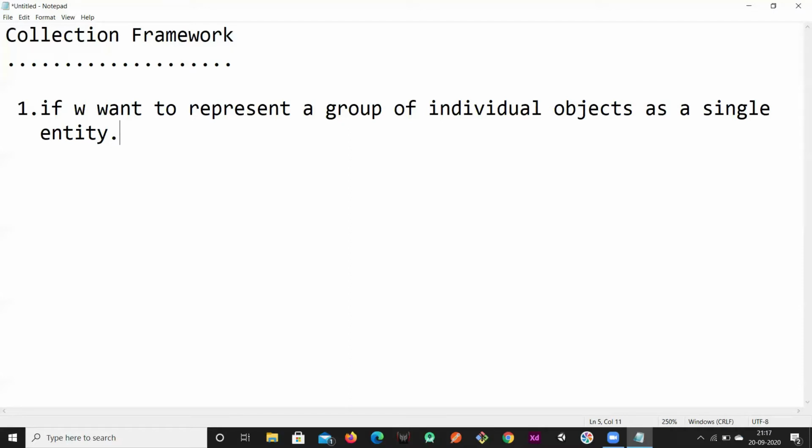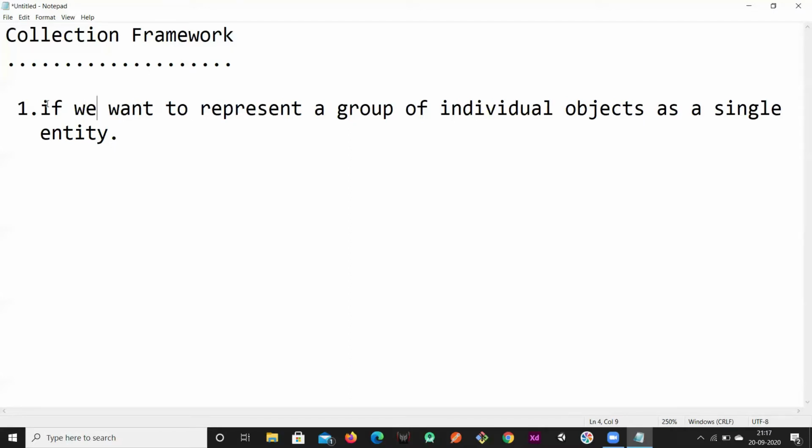But we can do the same thing using arrays as well, correct? Even if you wanted to store a group of elements or group of objects, we can also go for arrays. But why do we require collection when we already have arrays? We'll talk about that now.